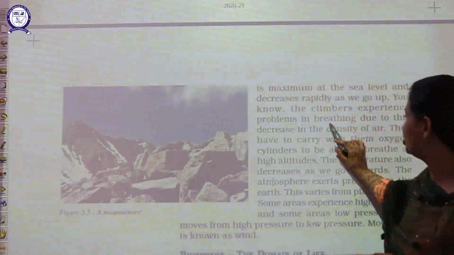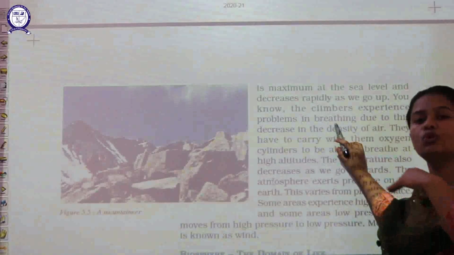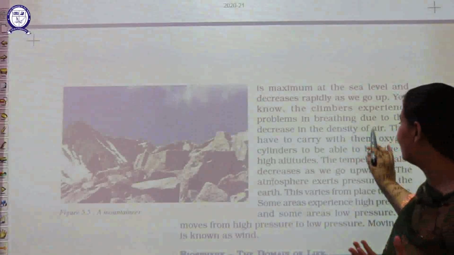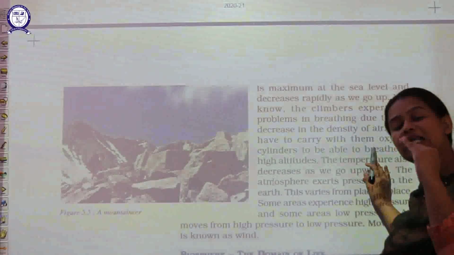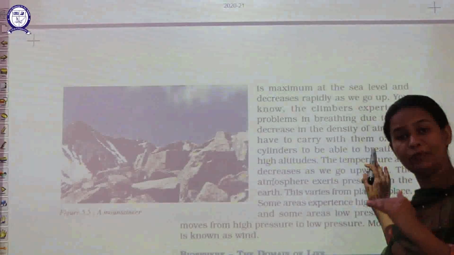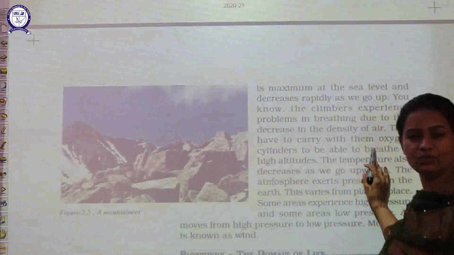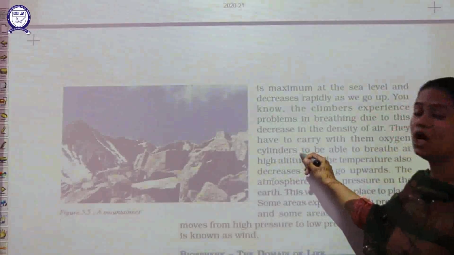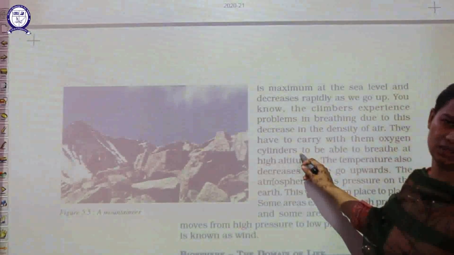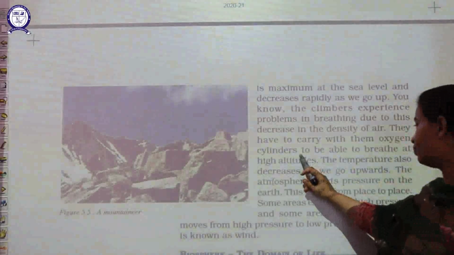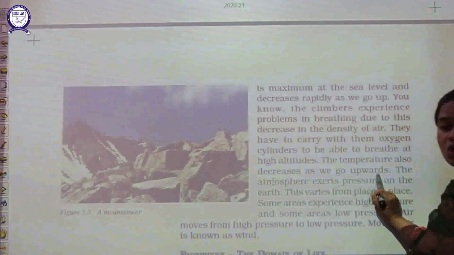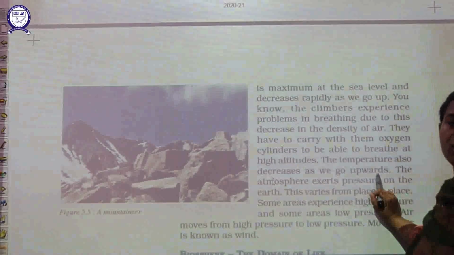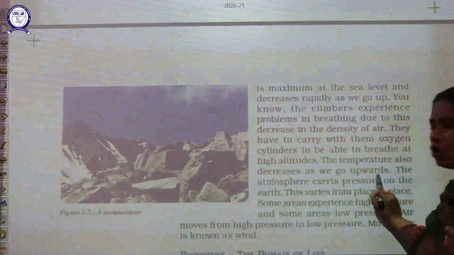So that is mentioned here, that when we go to higher places, we have breathing problems there. Why? Because the level of oxygen and air pressure decreases there, and that is why at high altitude areas, people need to carry oxygen cylinders with them so that they do not face the problem of oxygen. Because you know that no individual can survive without the presence of oxygen.